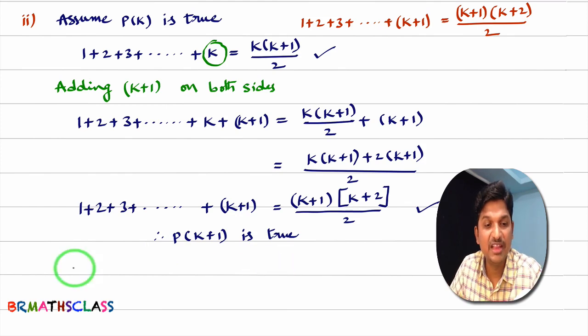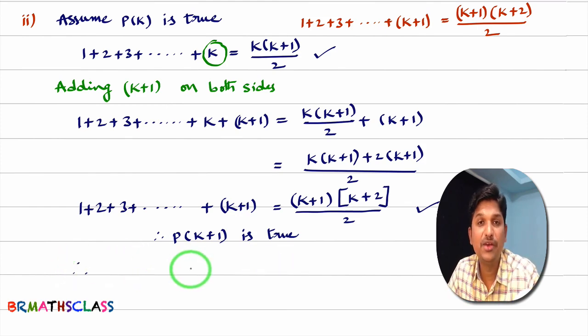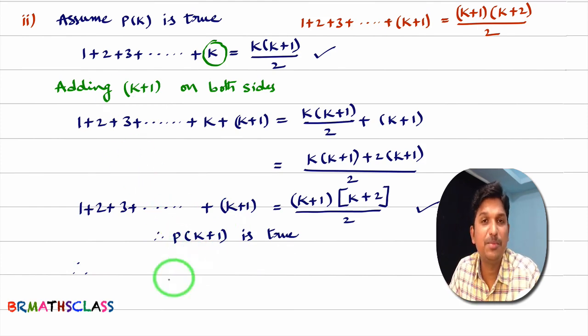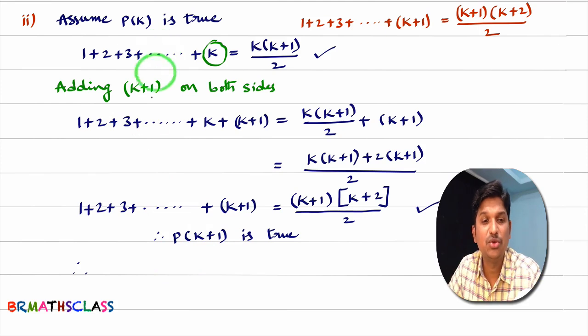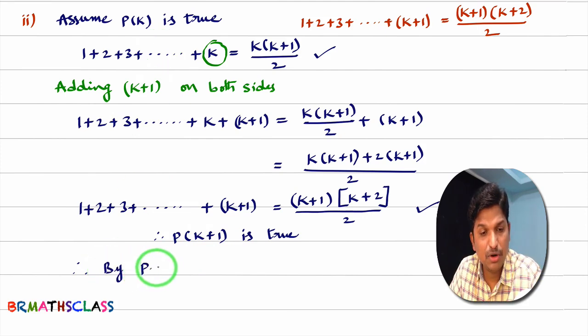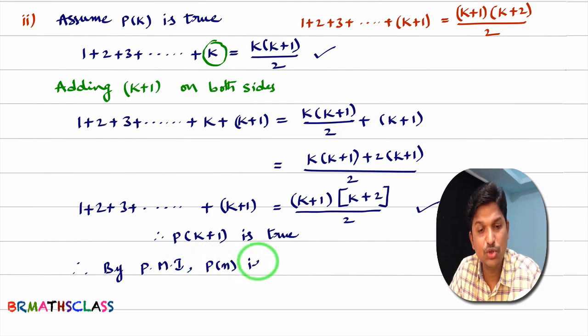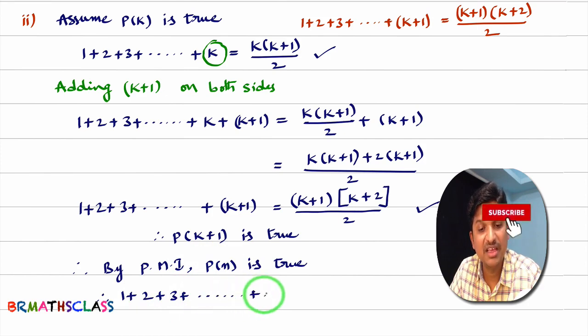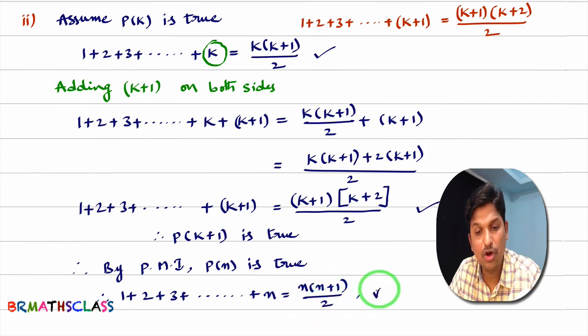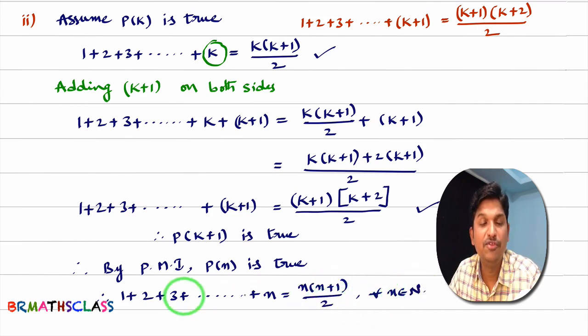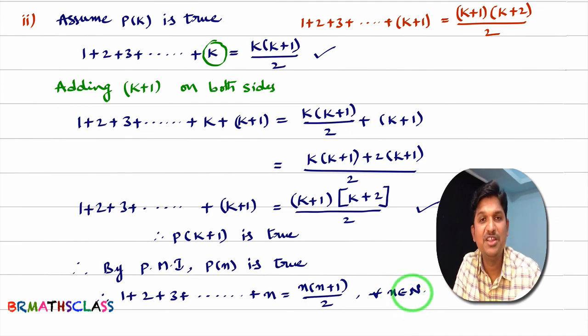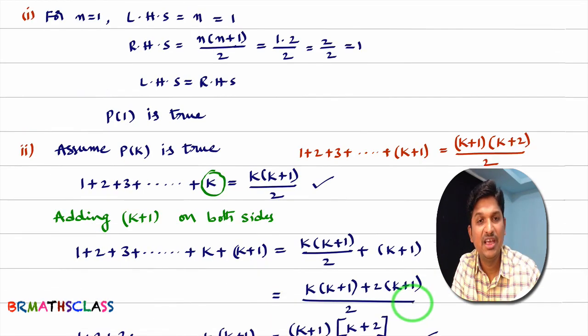I hope you are understanding. Therefore, what happened? We proved two things. First, we proved that p of 1 is true. Next, we proved that p of k plus 1 is true by assuming p of k is true. So, therefore, by principle of mathematical induction, p of n is true. 1 plus 2 plus 3 and so on plus n equal to n into n plus 1 divided by 2 for all n belongs to N. So, we proved this statement by using principle of mathematical induction. This is the first problem.